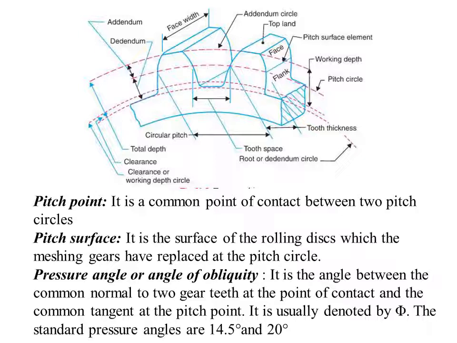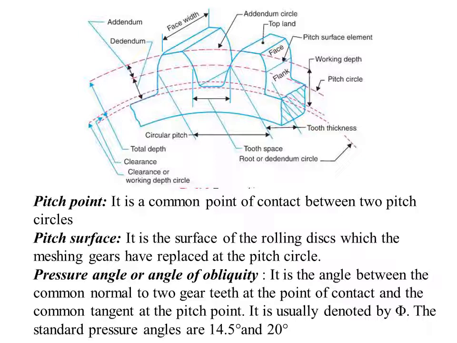Next, coming to pitch surface. Pitch surface is defined as the surface of the rolling disc which the meshing gears have replaced at the pitch circle. So this is the pitch surface. It's defined as the surface of the rolling disc, which the meshing gears have replaced at the pitch circle.